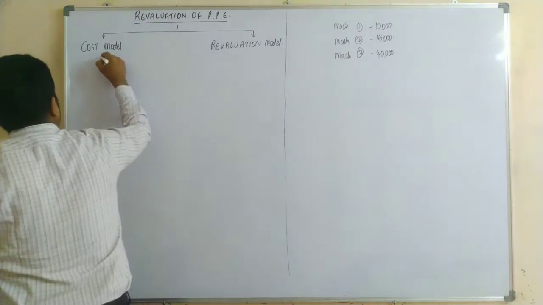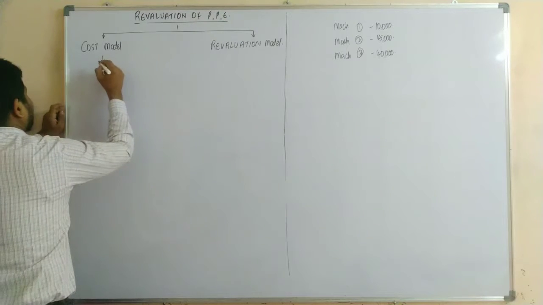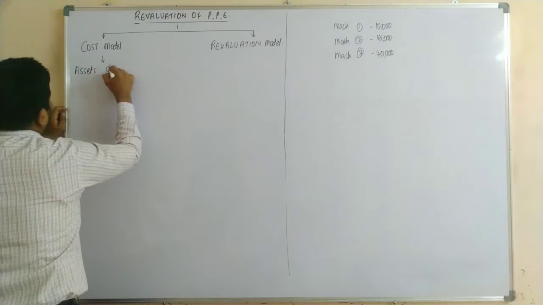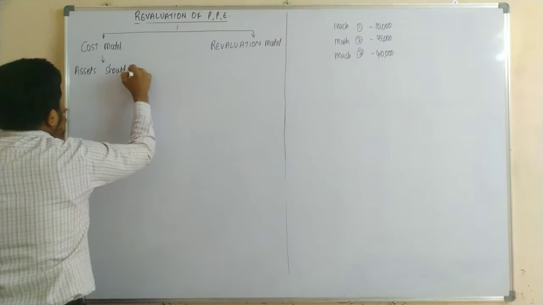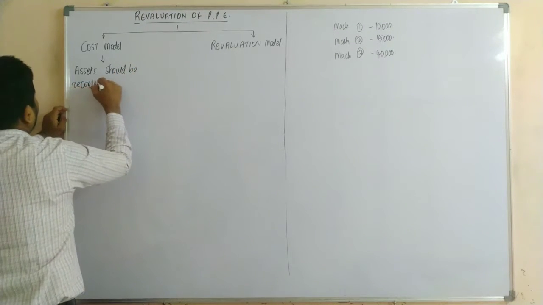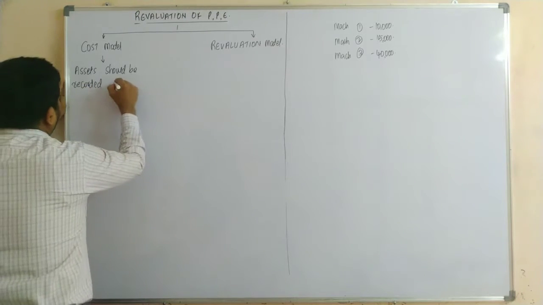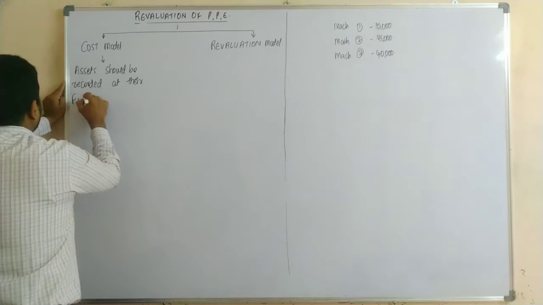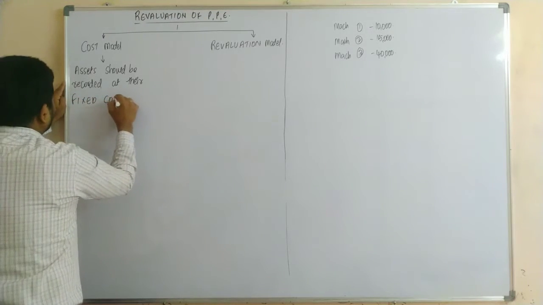Cost model is nothing but the assets should be recorded at their fixed cost.